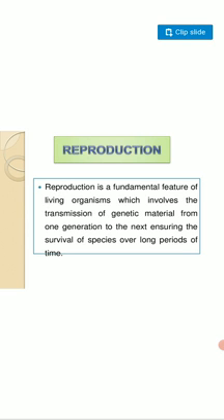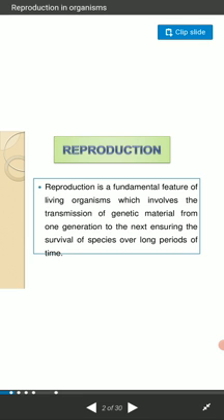This is the basic thing of reproduction, ensuring the survival of species over long periods of time.